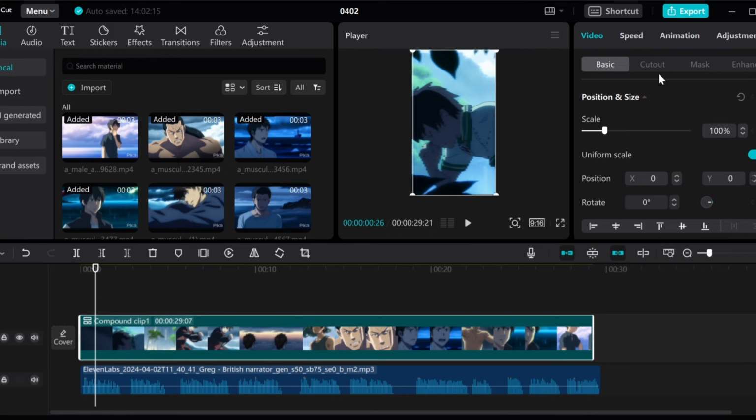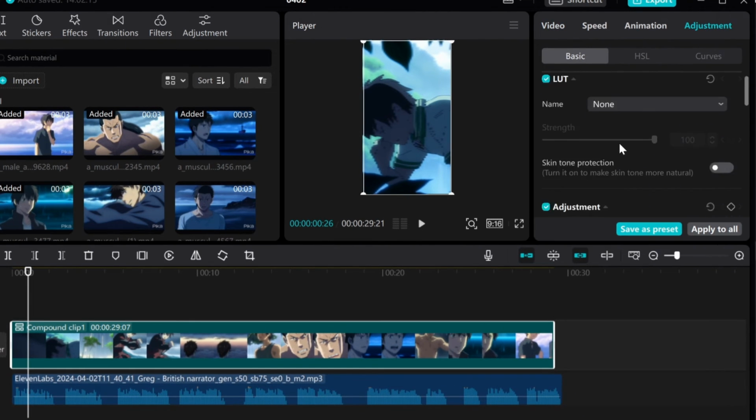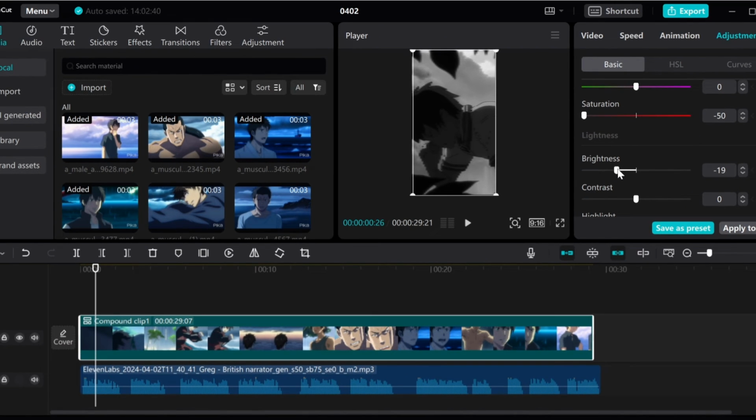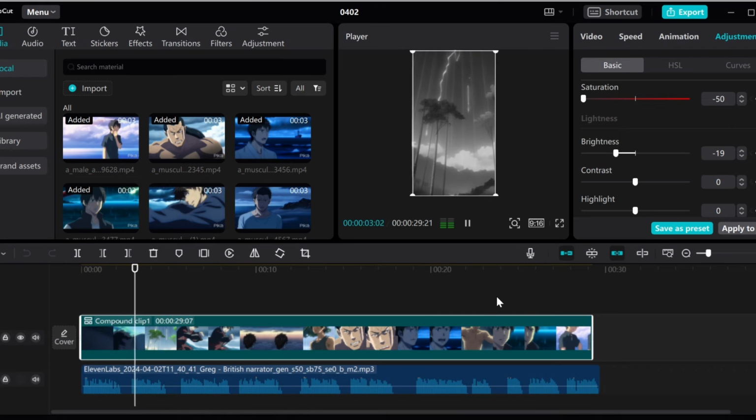Once that is done, just navigate to this adjustment section here, then scroll down and reduce the saturation all the way to the lowest. You can also reduce the brightness if you want. This is optional anyways, as your video will still look good regardless.